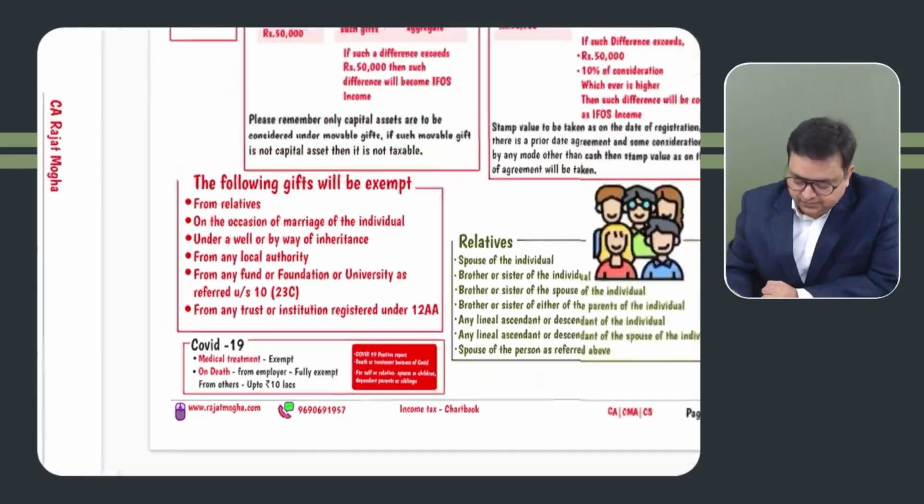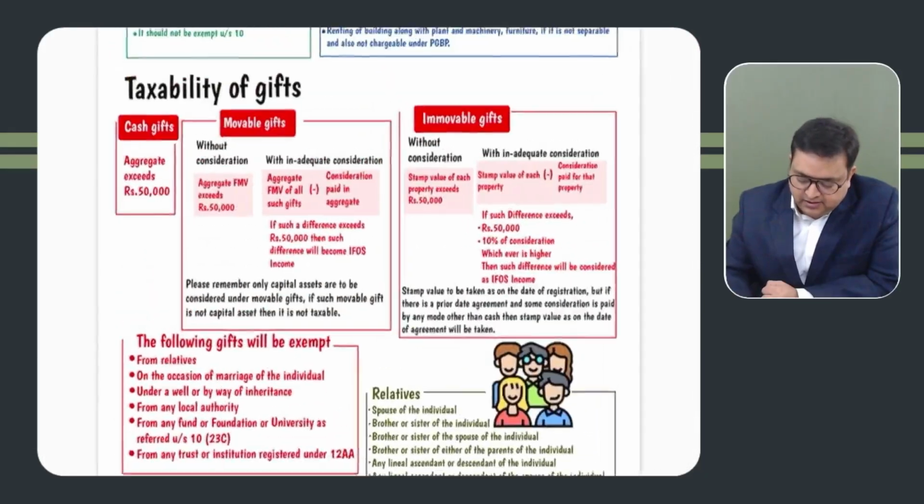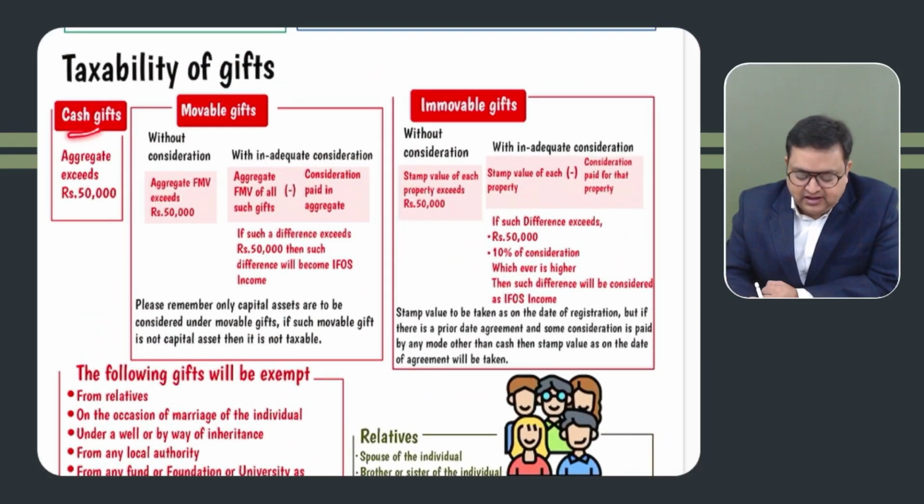Got it? Now, cash gifts are exempt from non-relatives.